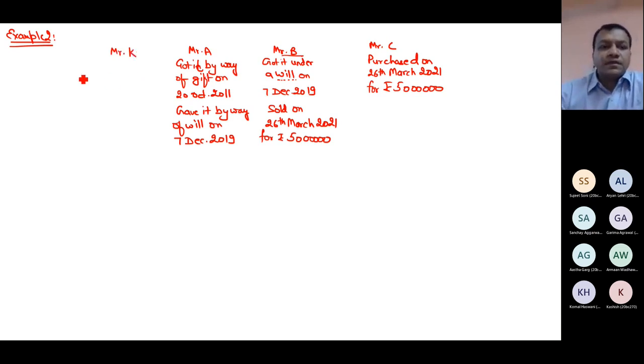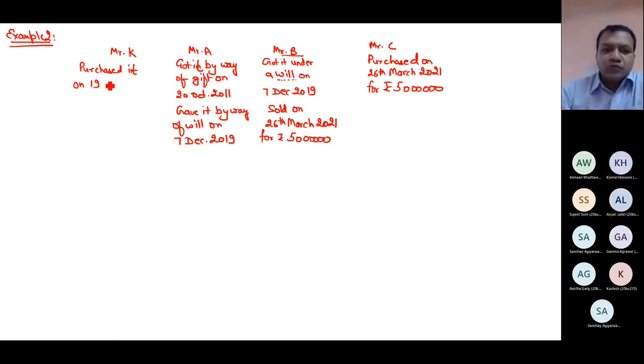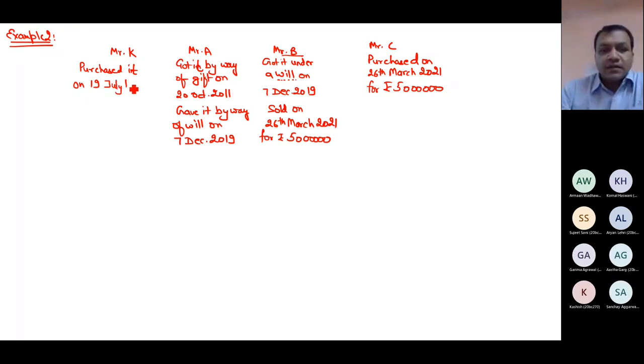Mr. K purchased it. You can see this chain now. In fact, this is a chain having very few people. Otherwise, in real life, there might be 12, 13, 14 different people who have exchanged hands with respect to any property. Purchased it on 19 July 1997 for rupees 10,000.